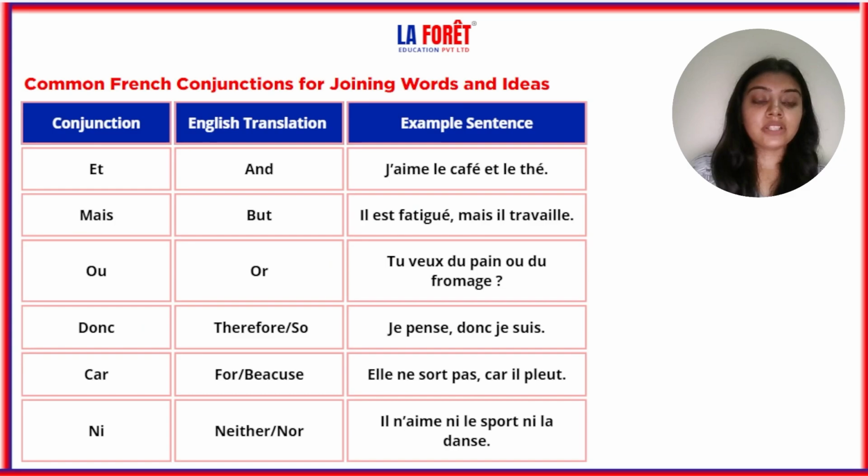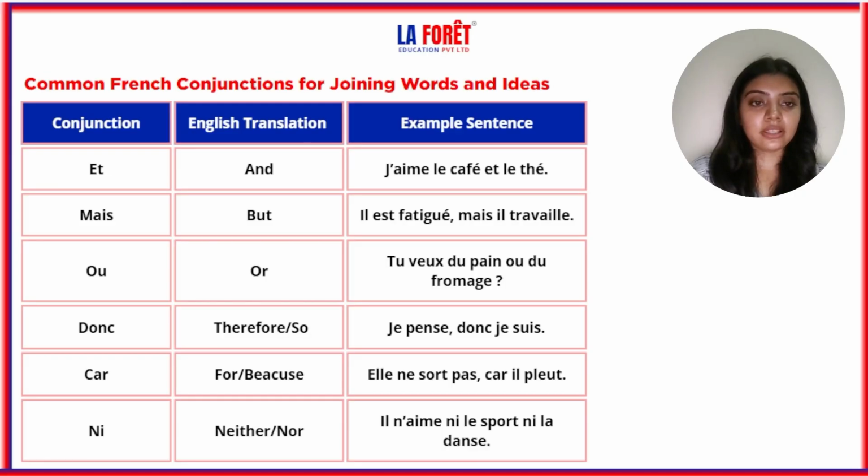Now let's see some common French conjunctions for joining words and ideas. First one is et, which is and. J'aime le café et le thé. Now it is adding two things, le café and le thé. So, I like the coffee and the tea. And here et is the conjunction, which is adding the two words.